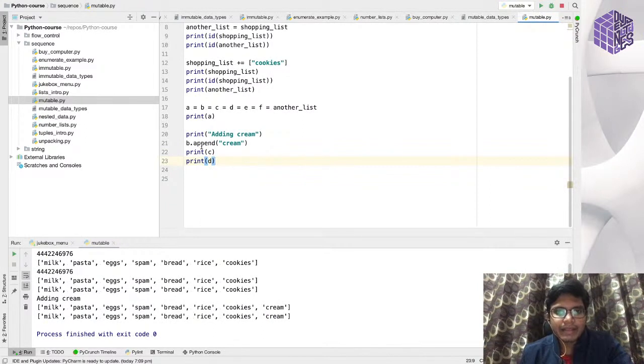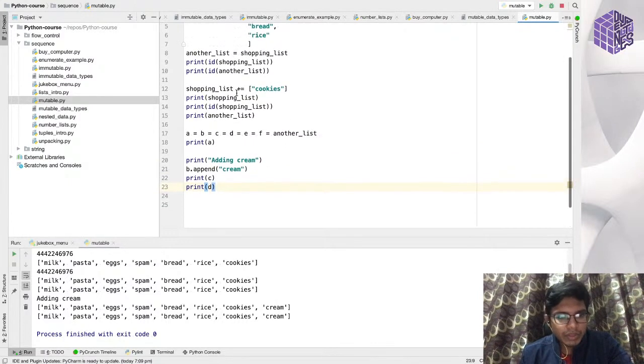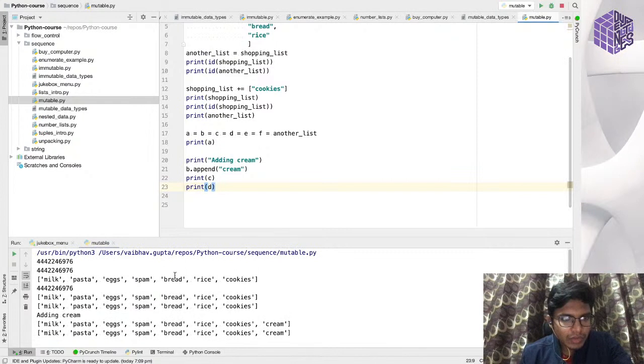See, I have added the item in list B, but I am printing C and D. As I am printing C and D, C and D also got updated, because C and D are pointing to another list and B is also pointing to another list. So that is what I meant by mutable object.